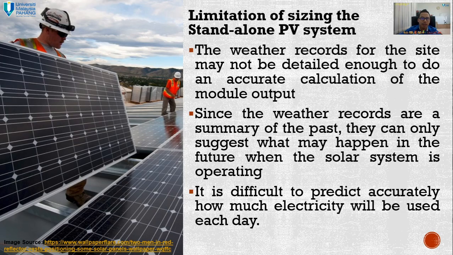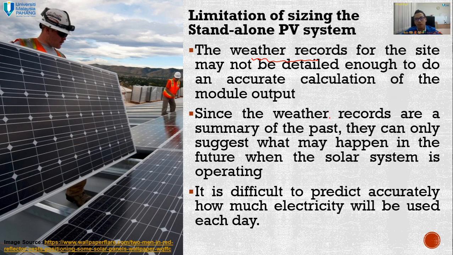However, the standalone system has limitations in sizing. What is that? The weather record for the site may not be detailed enough to do an accurate calculation of the module output. Not all places have data for solar irradiance, temperature, or maybe humidity.